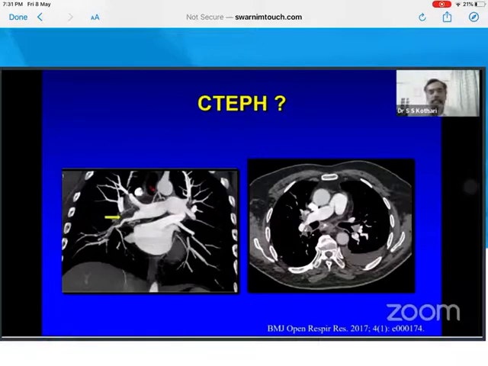Takayasu arteritis on a CT can completely masquerade as a thromboembolic PH picture because it is an arteritis after all. This patient had a past tuberculosis and had fibrosing mediastinitis. So similar arteritis can masquerade as CTE-PH, remember that. IgG4 disease, nothing is complete nowadays without talking about IgG4. IgG4 related arteritis also can masquerade as CTE-PH, so worth keeping in mind.